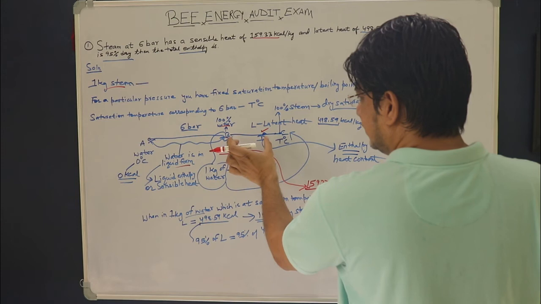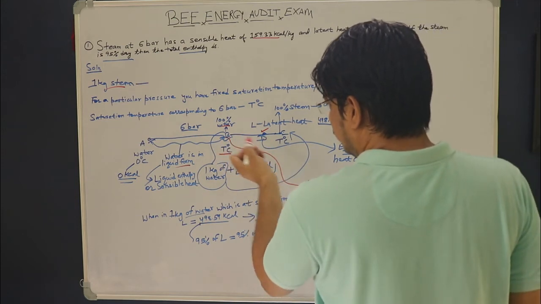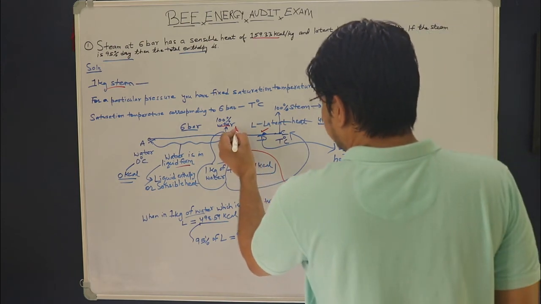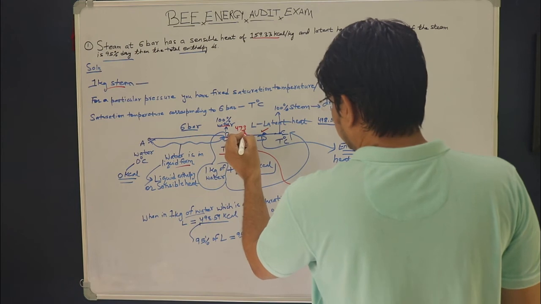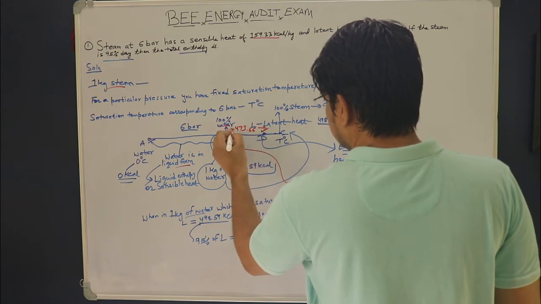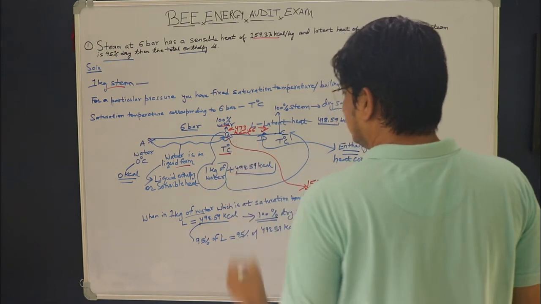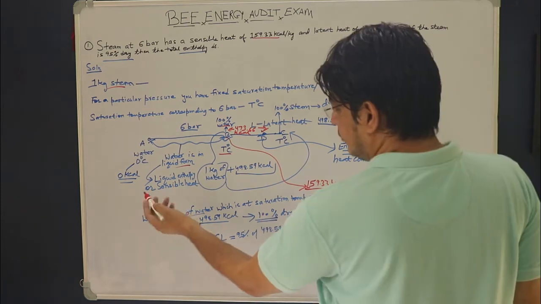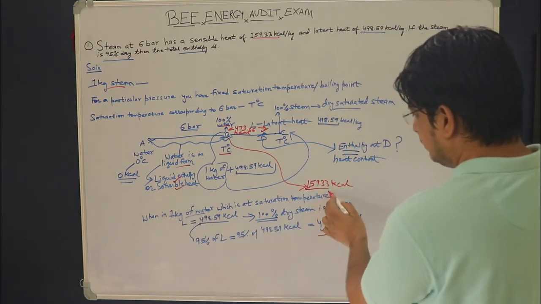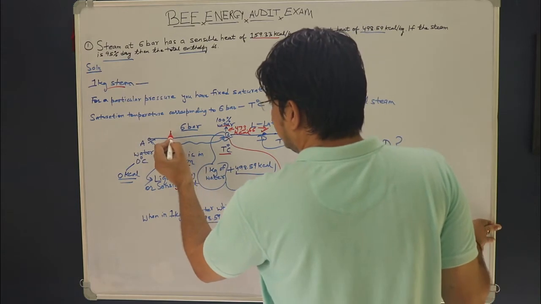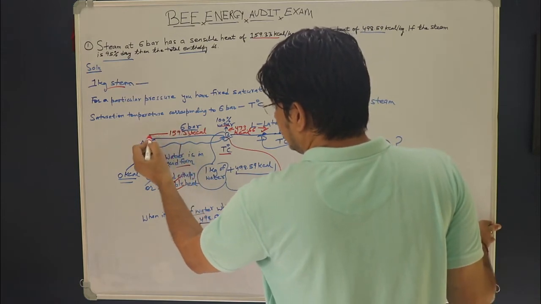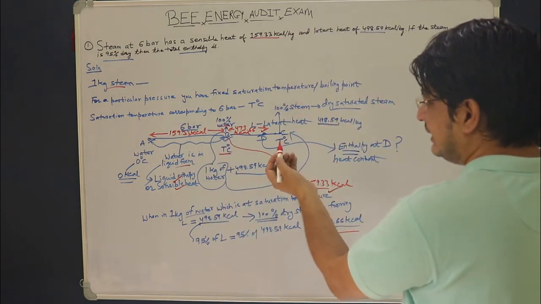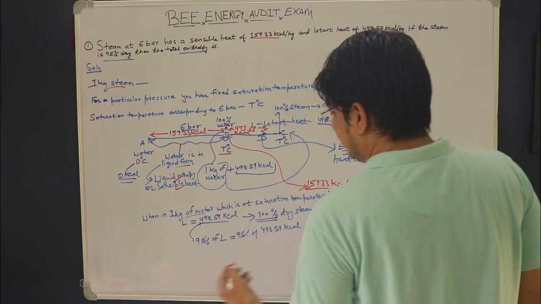Now you are taking water which is in liquid form at the saturation temperature to point D. So how much heat energy are you adding for this movement? You have already calculated 473.66. So you are adding 473.66 kilocalorie to take the point from B to D. Now the liquid enthalpy, as I have calculated, is 159.33. This means you have added 159.33 kilocalorie of energy for taking the water from point A to point B. Now it is very easy to calculate the heat.